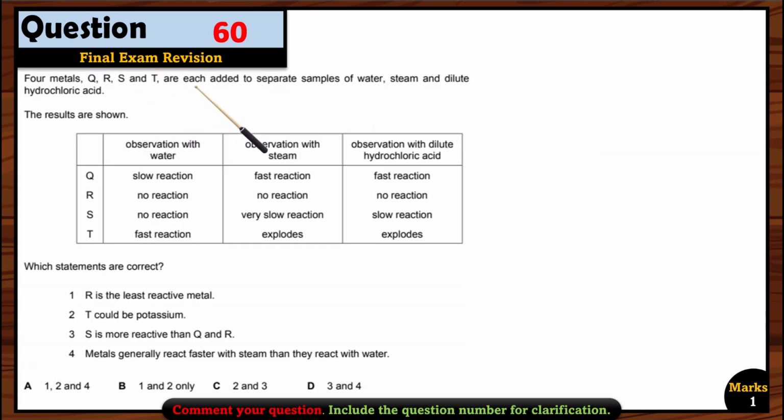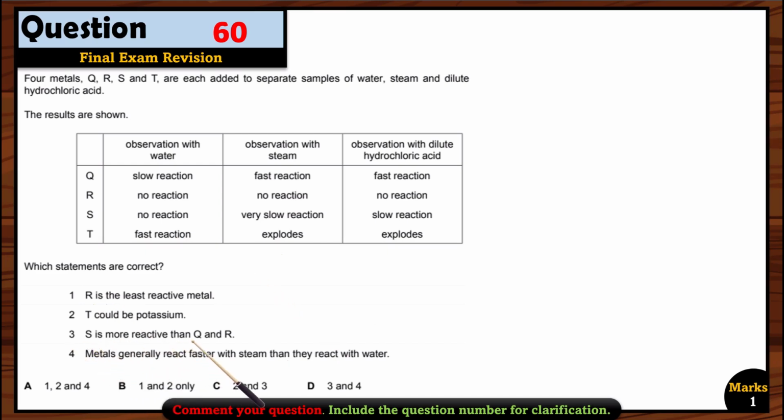Question 64. Metals Q, R, S and T are each added to separate samples of water, steam and dilute hydrochloric acid. The results are shown here. Which statements are correct? R is the least reactive metal. Let's see here. R has no reaction with water, no reaction with steam and no reaction with dilute hydrochloric acid. So it means it is the least reactive one. Yes, that's right. T could be potassium. Let's see for T. T has a fast reaction with the water. That's right. It explodes when it reacts with the steam and with hydrochloric acid also. Yes, that's also right. T could be potassium.